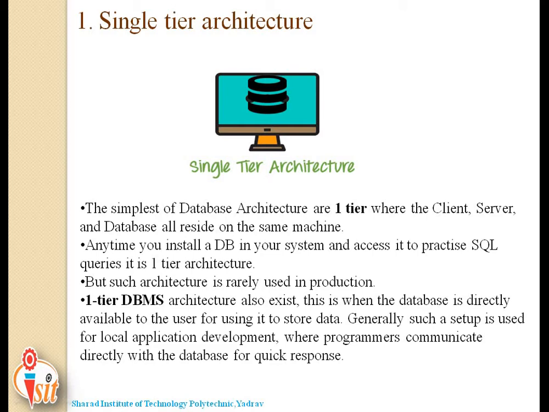Single tier architecture also exists when the database is directly available to the user for using it to store data. Generally, such a setup is used for local application development where programmers communicate directly with the database for quick response.